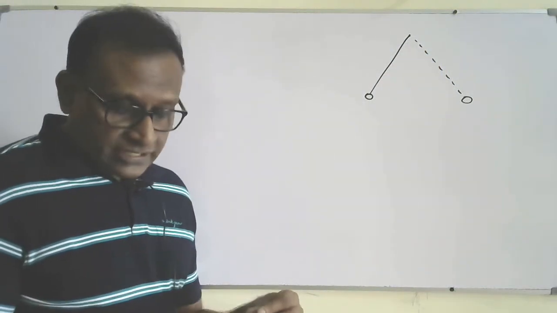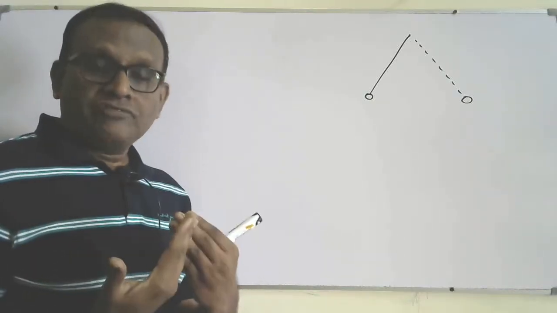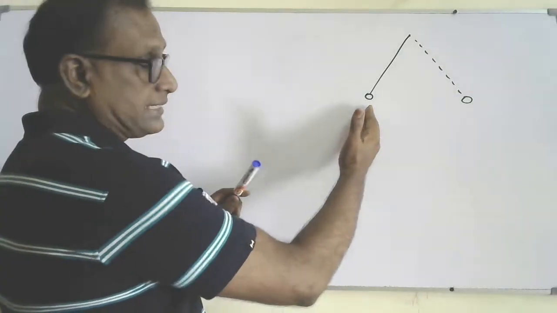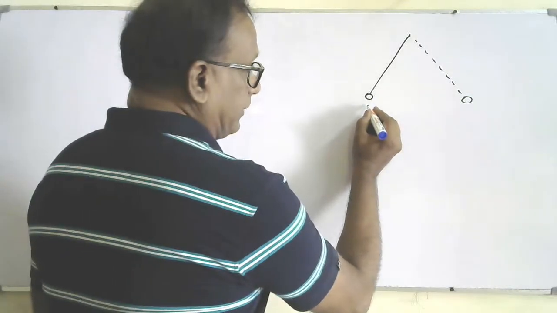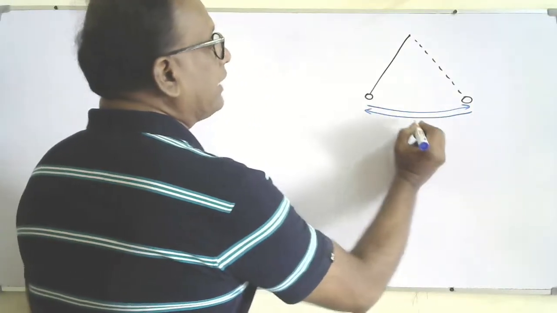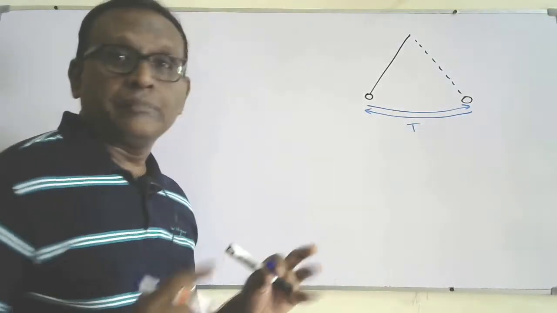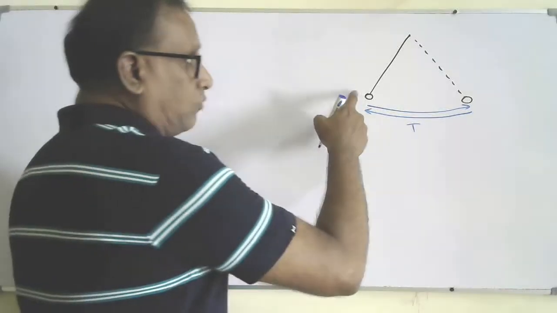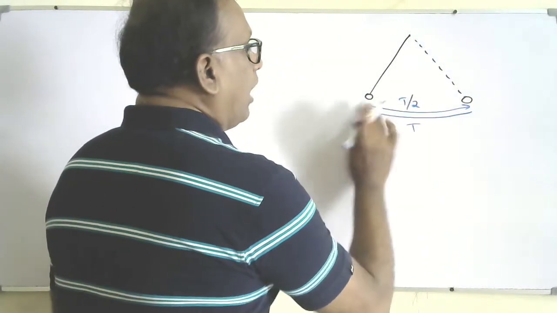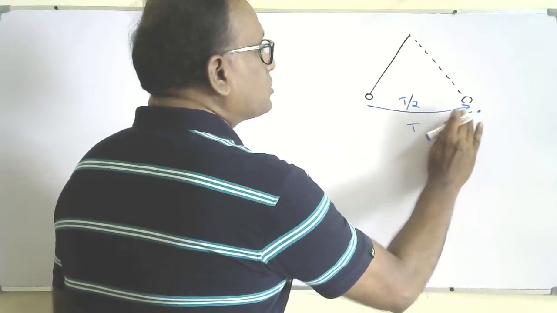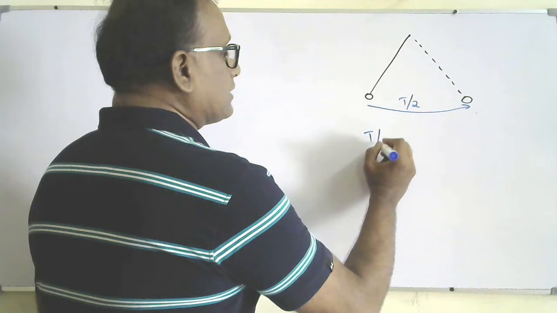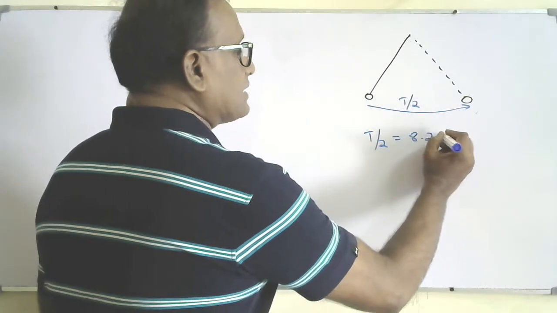One full oscillation means starting from an extreme position, going to the other extreme, then back again. The time taken for this is one period. But here it's moving from one extreme position to the other, so the time taken is half the period. Half the period is given as 8.25 seconds.